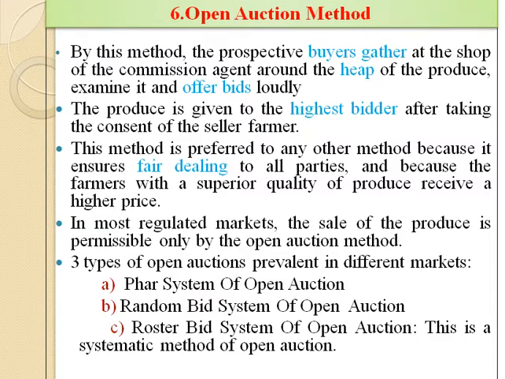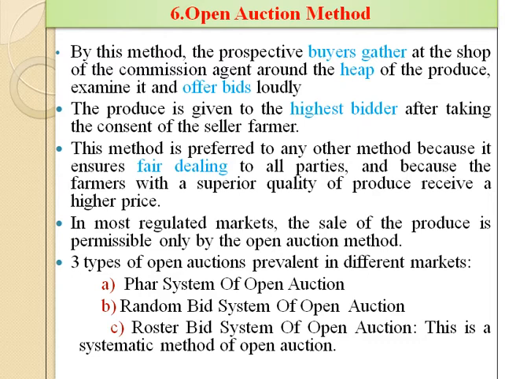Sixth method is very important, that is open auction method. By this method, the prospective buyers gather at the shop of the commission agent around the heap of the produce, examine it and offer bids loudly. The produce is given to the highest bidder after taking the consent of the seller farmer.